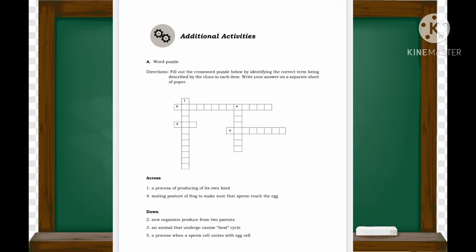Open your module on page 15 for the additional activities. Fill out the crossword puzzle below by identifying the correct term being described by the clues in each item. Write your answer on a separate sheet of paper.